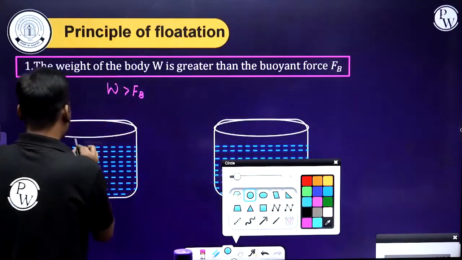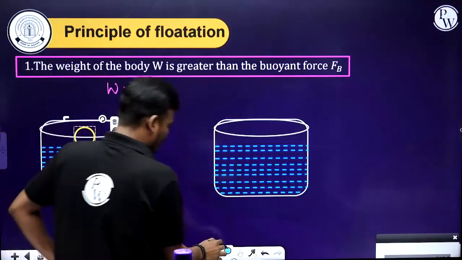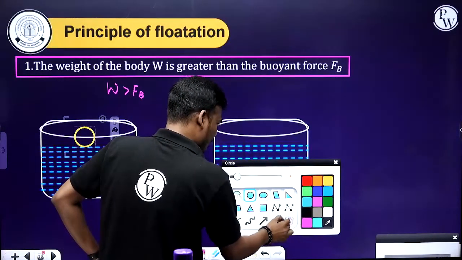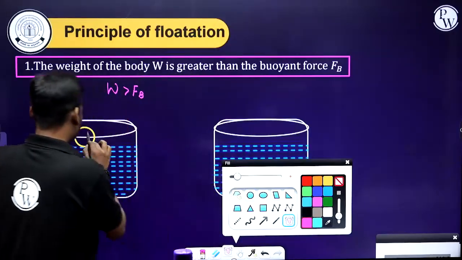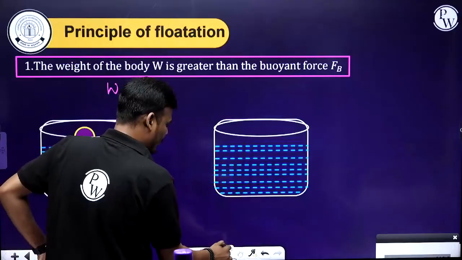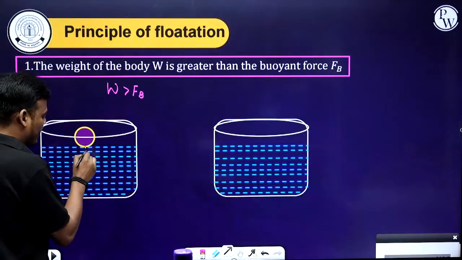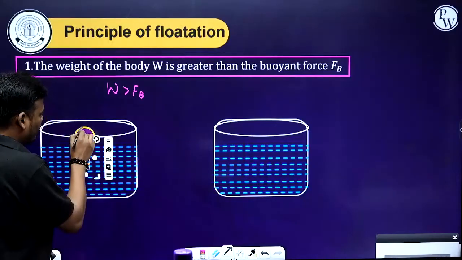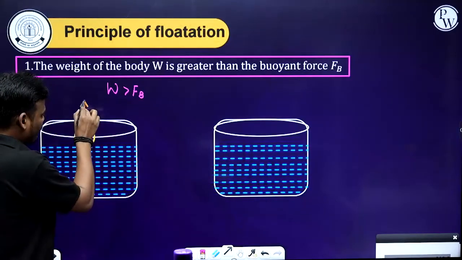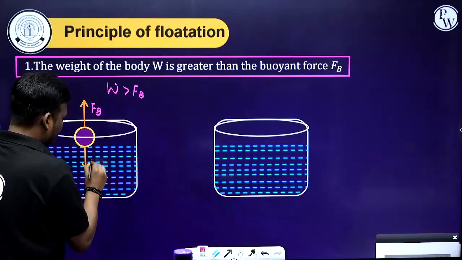Now let's consider this is the body, and on this body there are two forces acting. One is the weight of the body, another one is the buoyant force of the liquid.